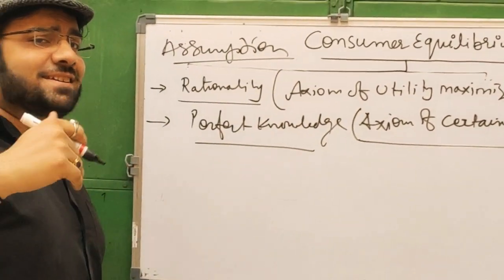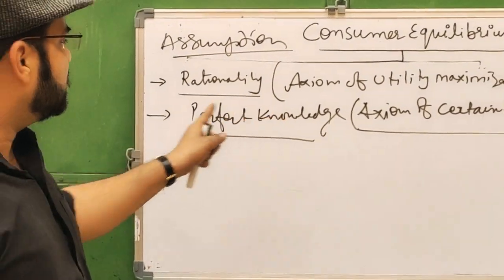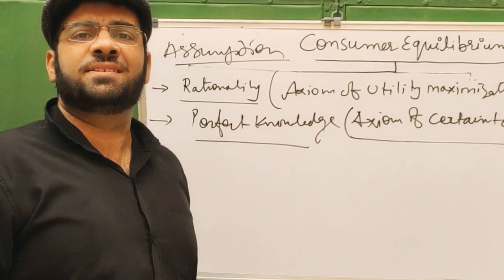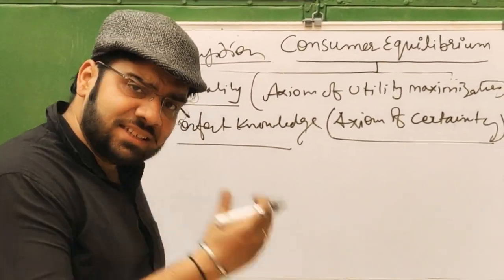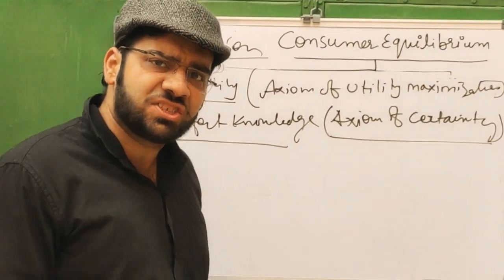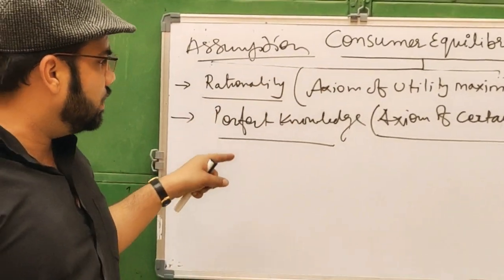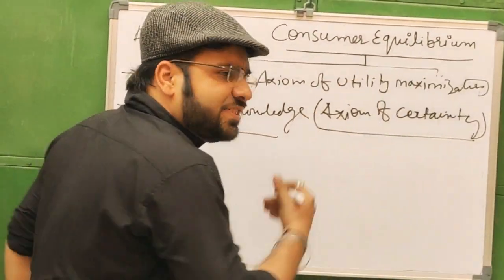The consumer knows all the information relevant to his decisions regarding market fluctuations. That is known as perfect knowledge. It means this equilibrium can be studied under the axiom of certainty.